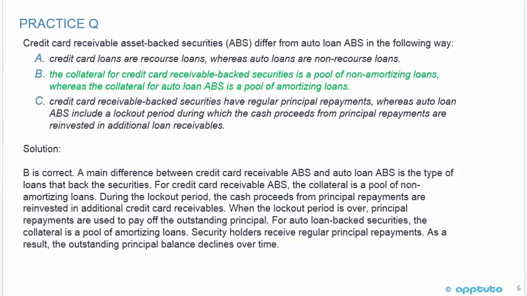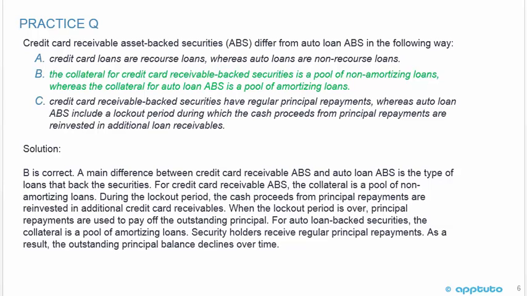That's a nice question to end on, not too difficult. Credit card receivable asset-backed securities differ from auto loan asset-backed securities in the following way. The collateral for credit card receivable-backed securities is a pool of non-amortizing loans, whereas the collateral for auto loan asset-backed securities is a pool of amortizing loans.